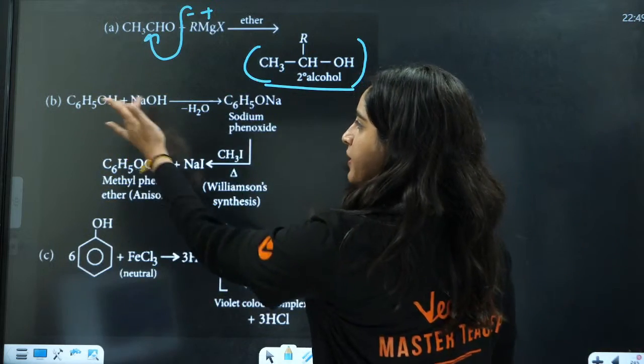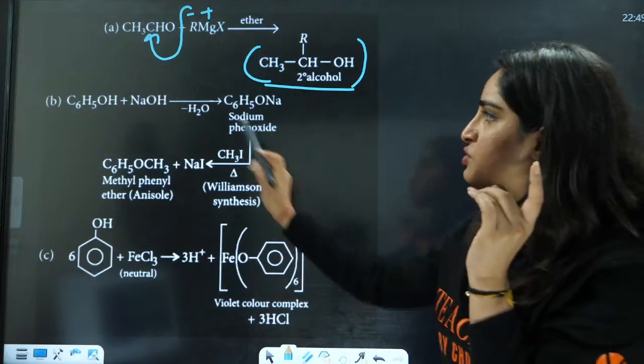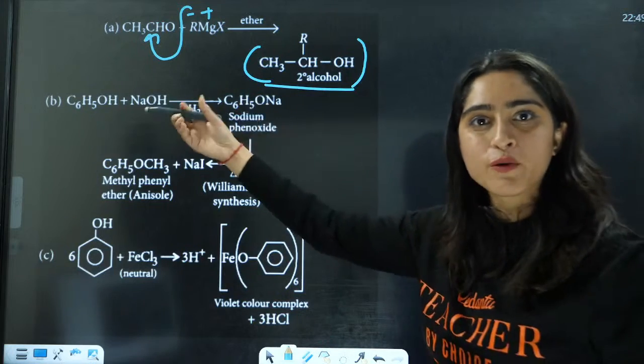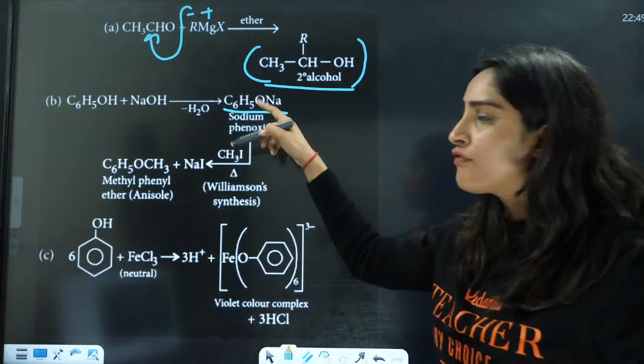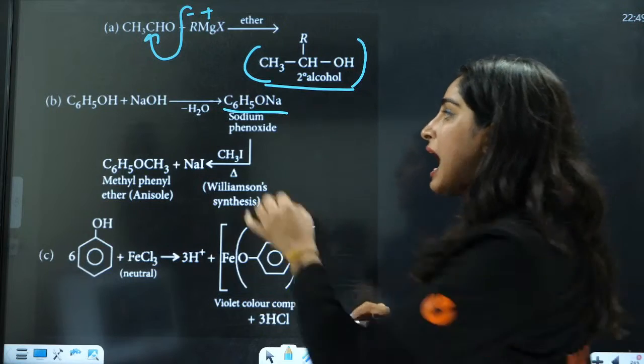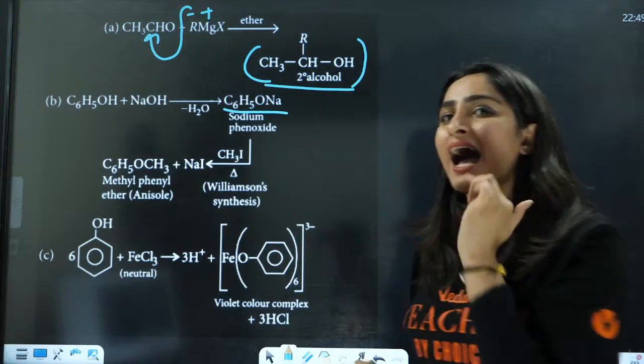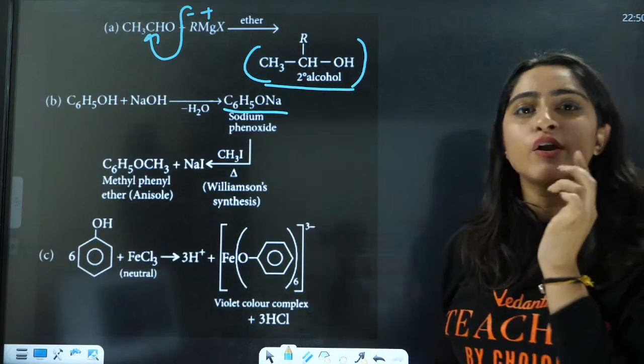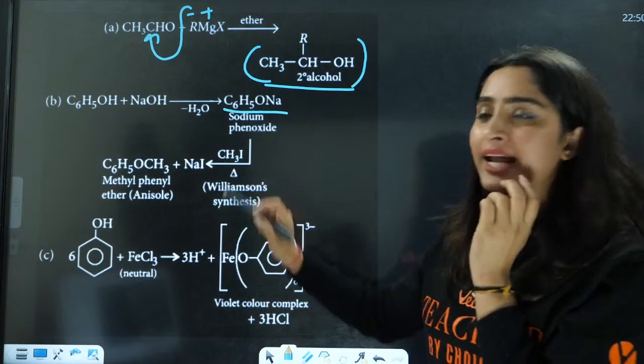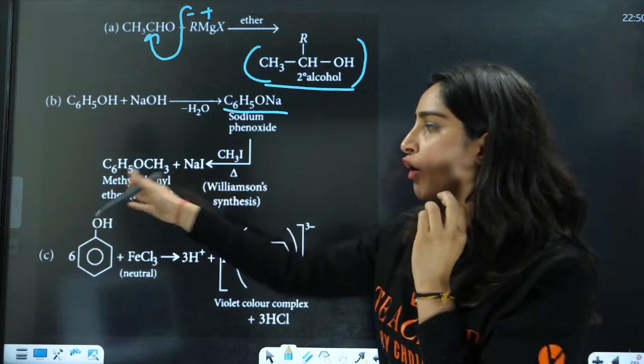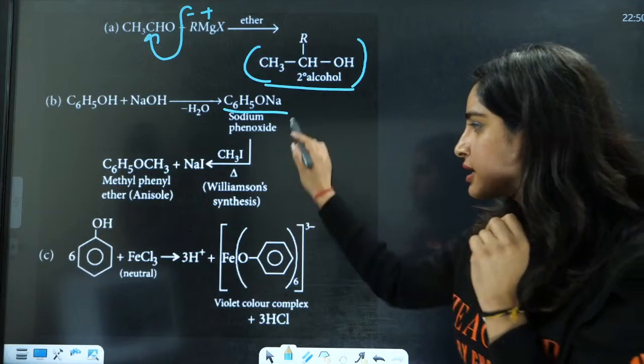Then you have C6H5OH with NaOH. With NaOH, it is going to abstract the proton here. You will have the formation of this sodium phenoxide. After the reaction with CH3I, you have sodium phenoxide now, right? After the reaction with halide, it is going to form an ether, Williamson synthesis, right?